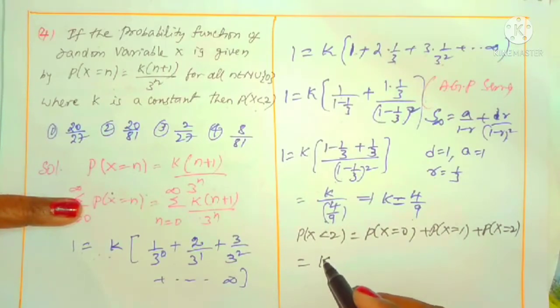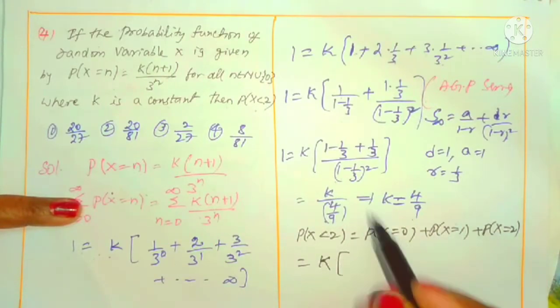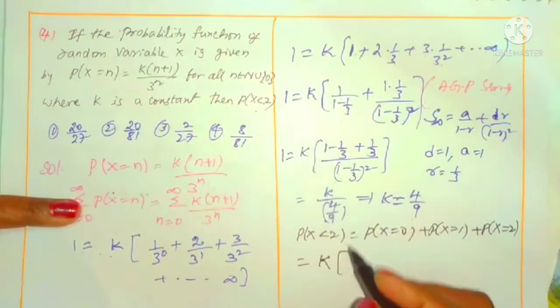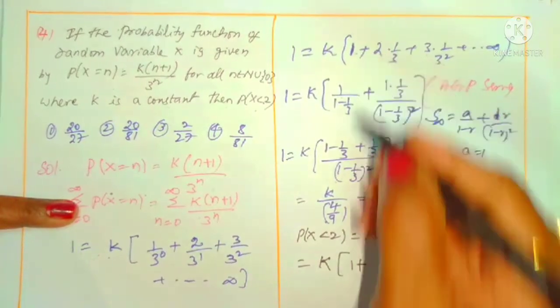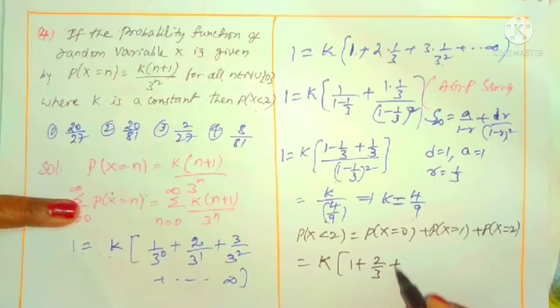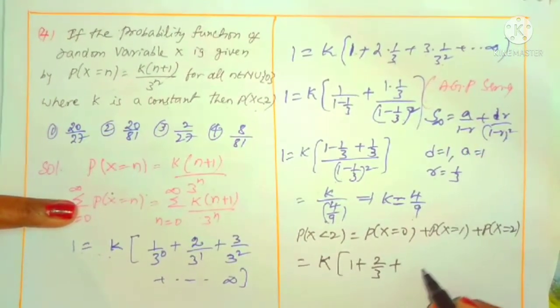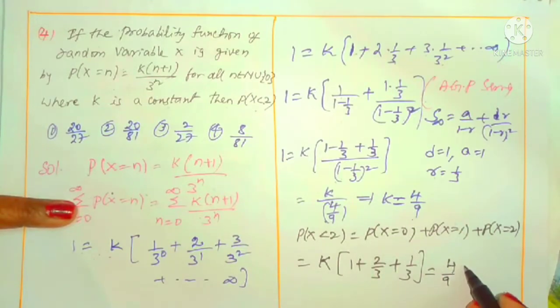That's k into, I am writing k. P of x, 0, 1, 2 means these only. 0 for 0 is 1, plus 1 is 2 by 3, plus 2 is 3 by 9. 3 by 9 is 1 by 3. Already we got the k value is 4 by 9. Substitute here 4 by 9 into LCM is 3. Here 3 plus 2 plus 1.